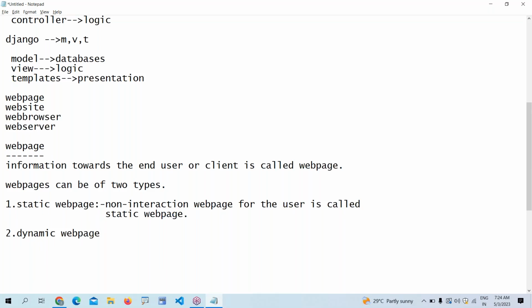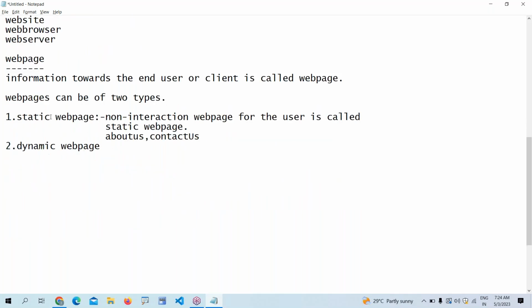Examples are About Us and Contact Us. You cannot do anything, you just need to view only. The user cannot do any modification or enter anything on that. He can only see it. The presentation is coming to the end user. So a non-interaction web page is called a static web page.